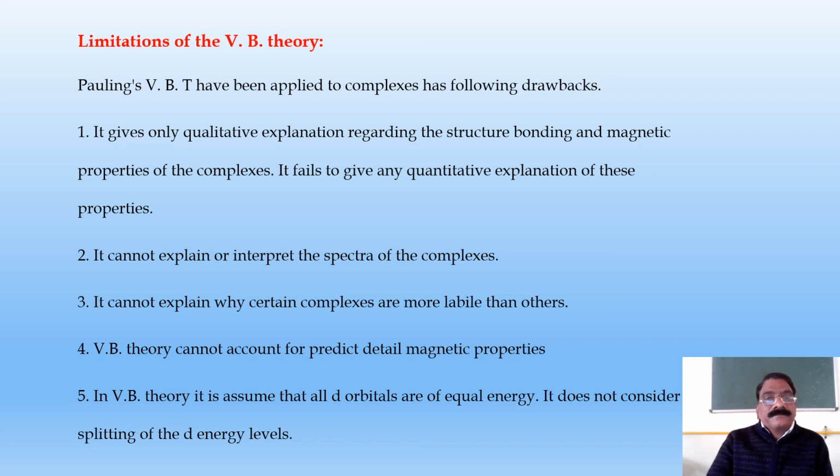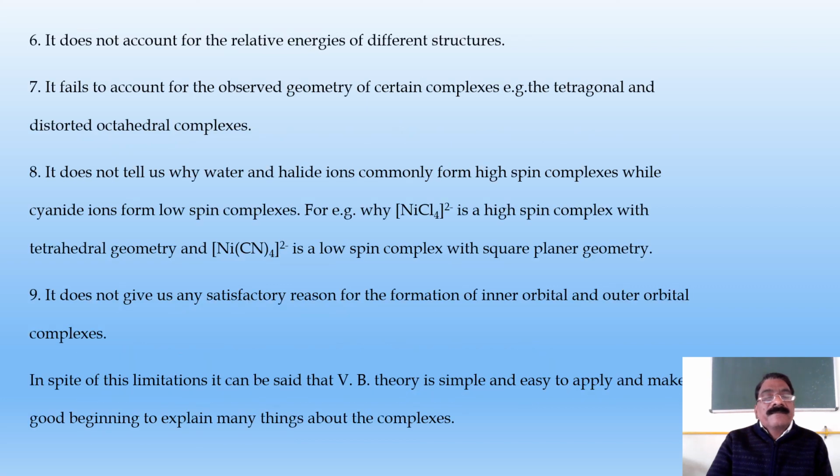Fourth, VBT cannot account for or predict detailed magnetic properties. Fifth, in VBT, it is assumed that all d orbitals are of equal energy. It does not consider the splitting of d energy levels.